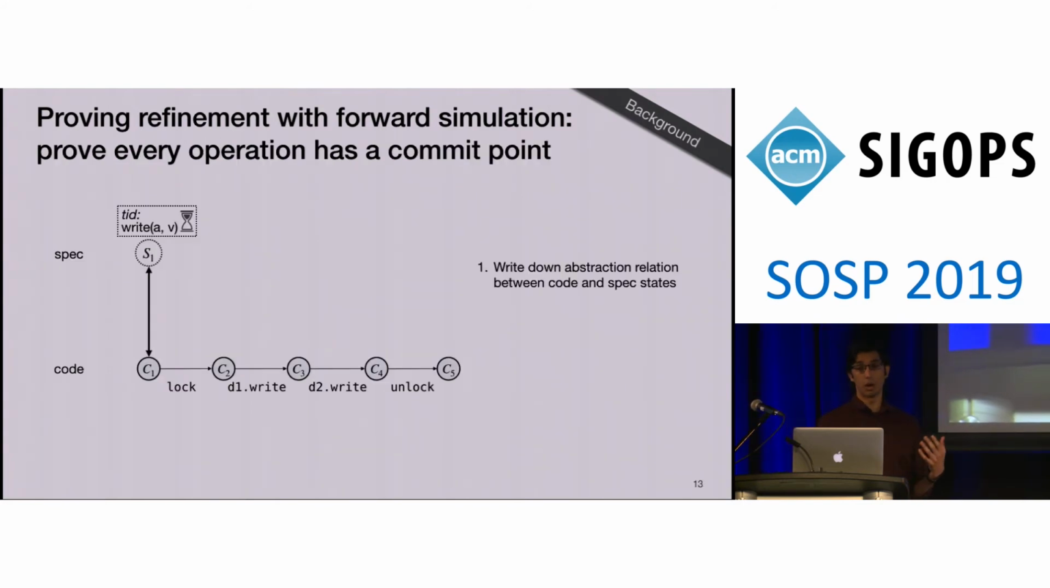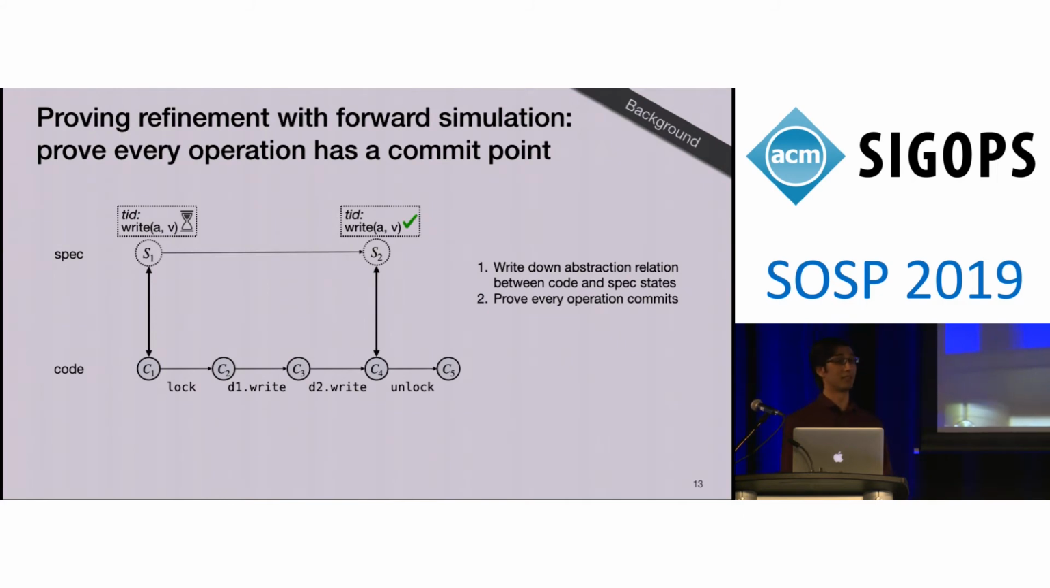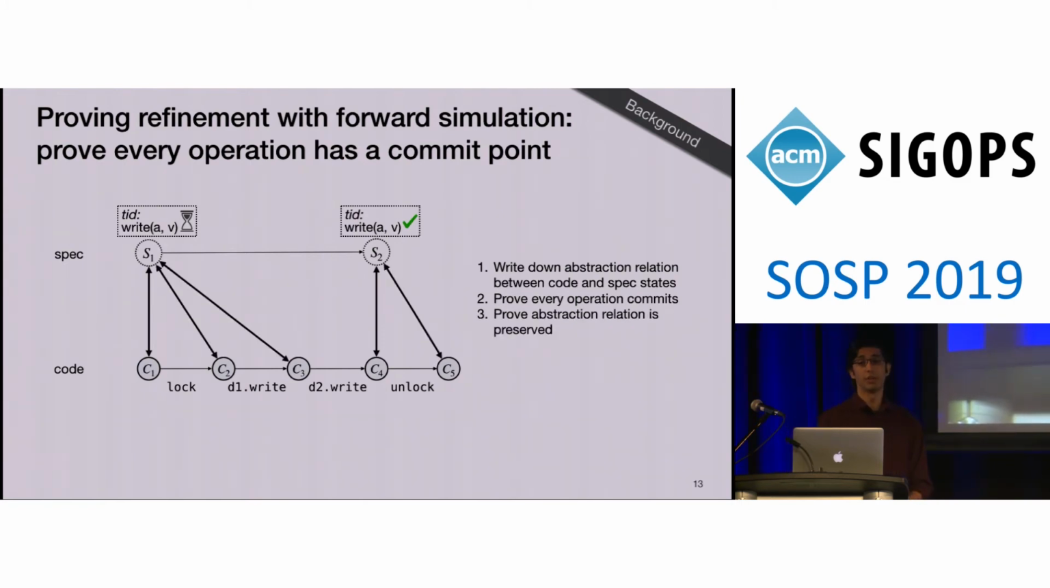Next, in forward simulation, the developer proves that every operation has a commit point somewhere in its execution. So here I'm just showing the execution of the write operation, and it turns out that the commit point in the write is when the second write makes it to disk. At that point, the system transitions from one logical state to the next. And finally, importantly for forward simulation, the developer has to prove that the abstraction relation is preserved at all intermediate points in time as well.